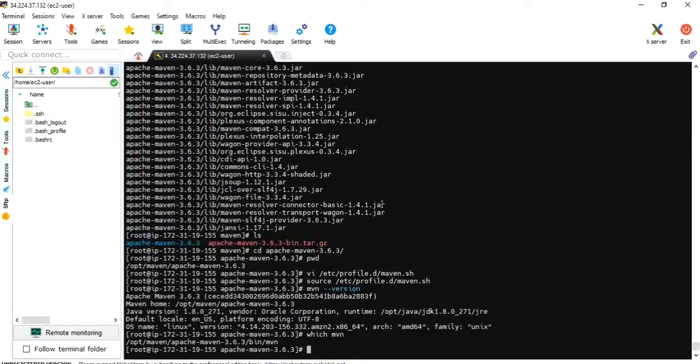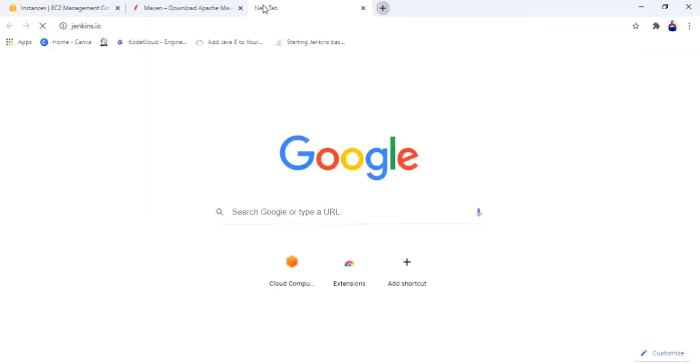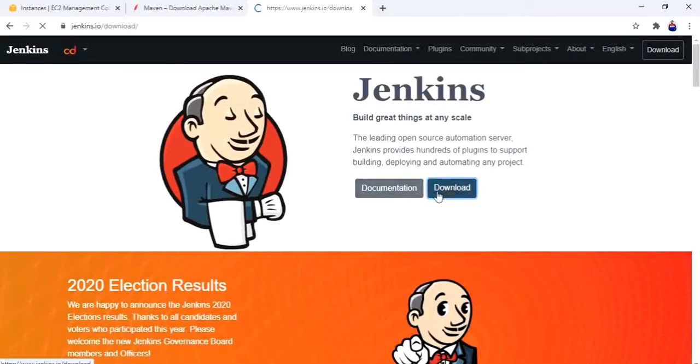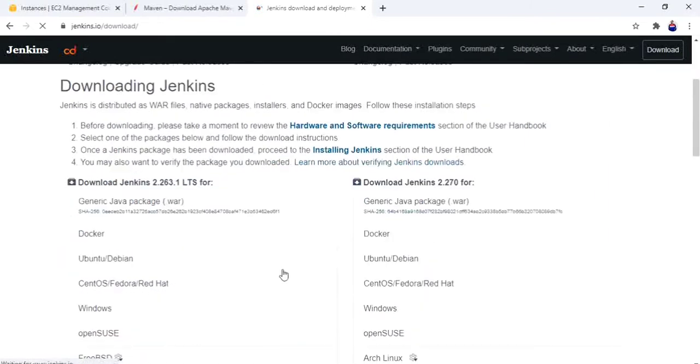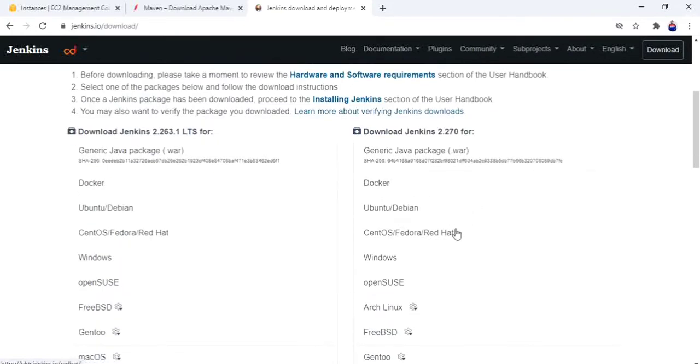Now let's install Jenkins. Let's go to the official page of jenkins.io. Download. Now this is for the stable edition, and this is the latest edition, I mean beta editions.